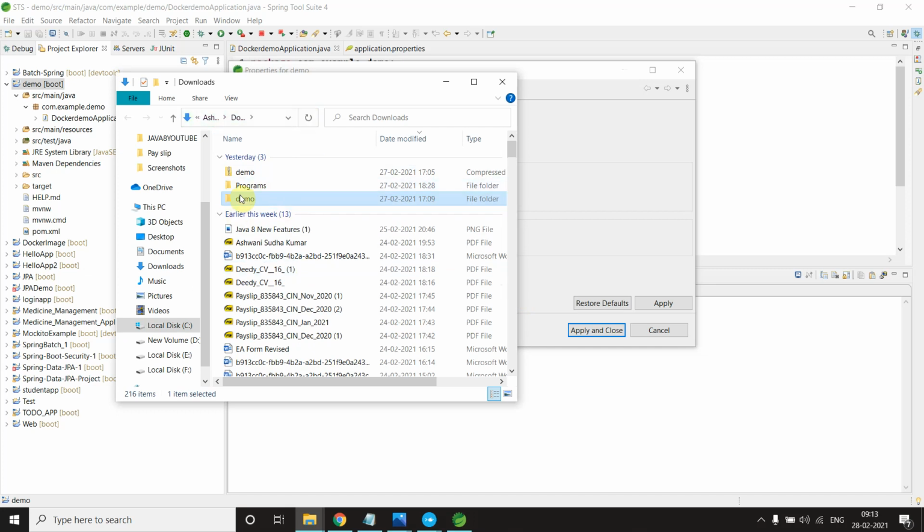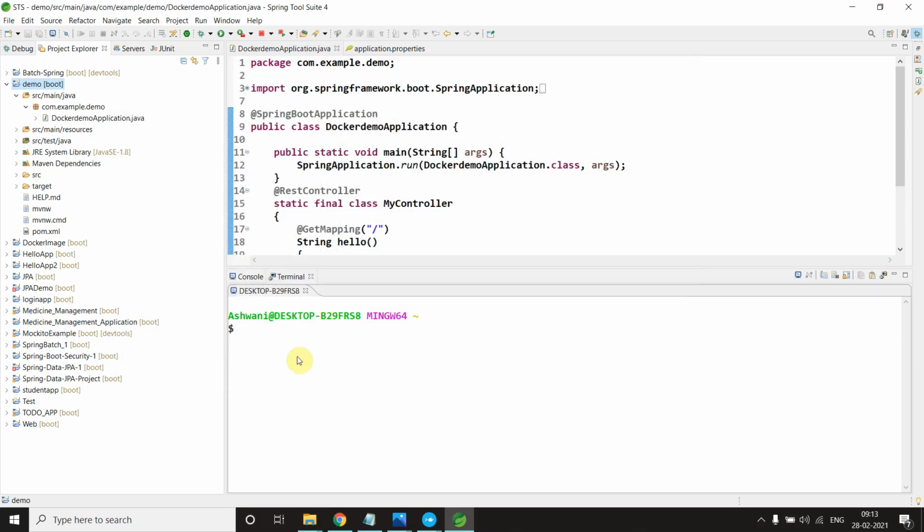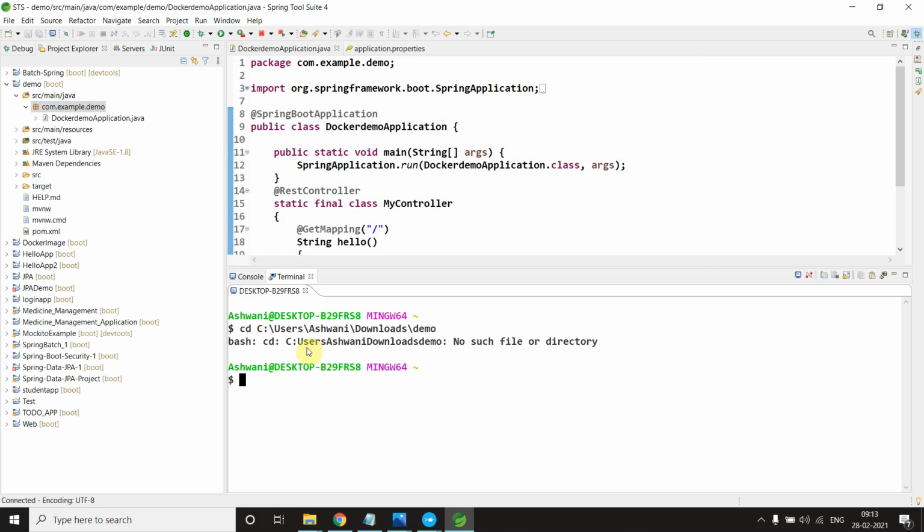Okay, so here a lot of things are here. We have demo here. I want to go inside it, and I will type a command cd and here insert. Okay, it's not working. Bash: no such file or directory demo.